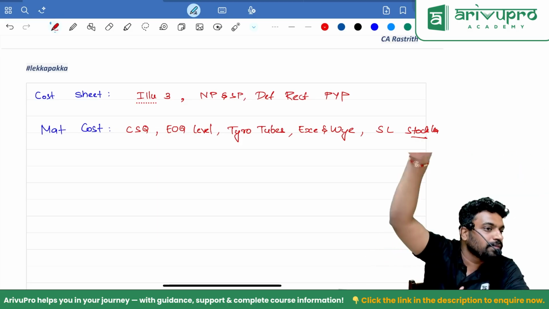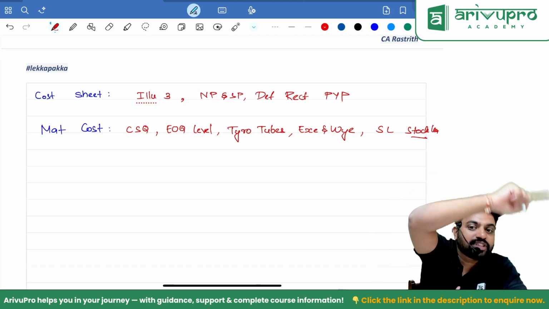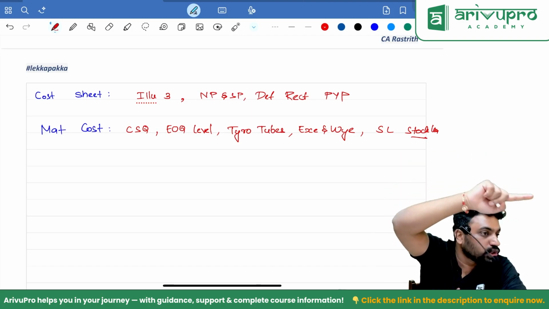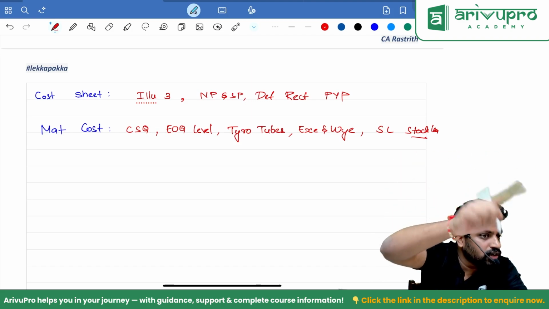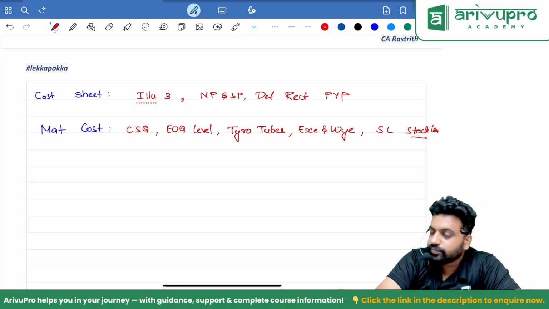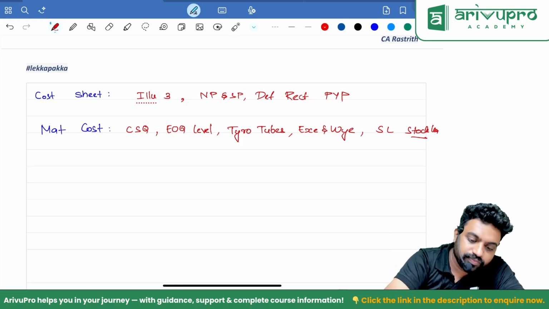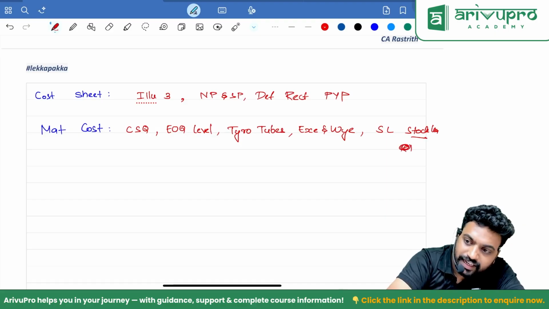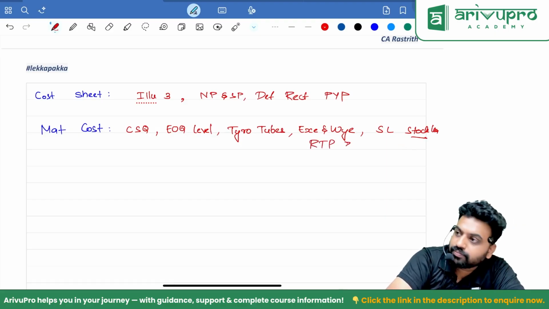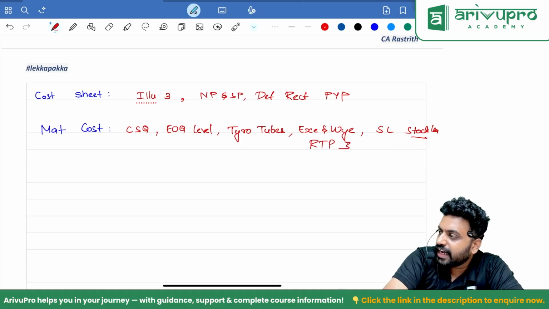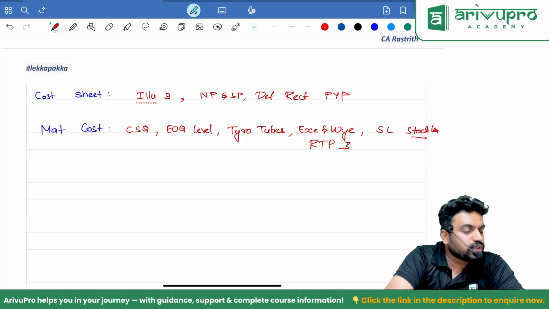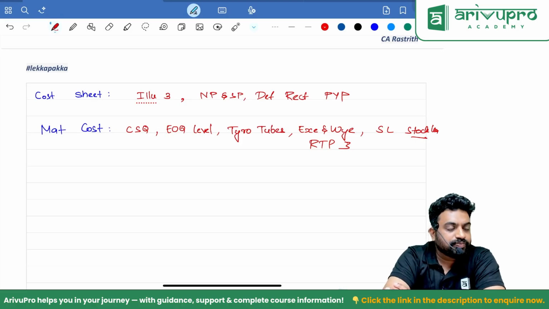In that maximum and minimum we will choose. Consumption, maximum, minimum we will choose based on the issues. That question is there, no? Go through that once. Sir, it's RTP3. RTP3. Which one? XY. The EOQ RTP3. Okay. Whereas your stock level, that you have to go through once.